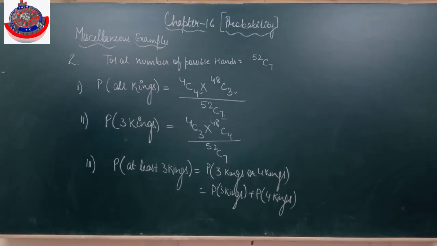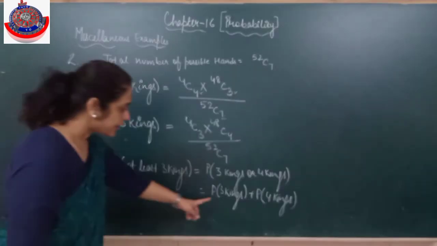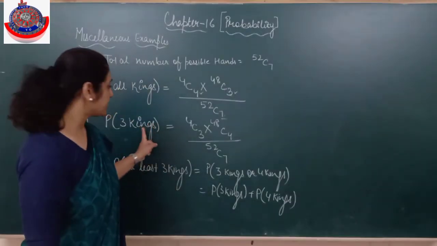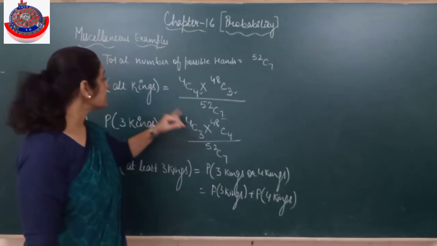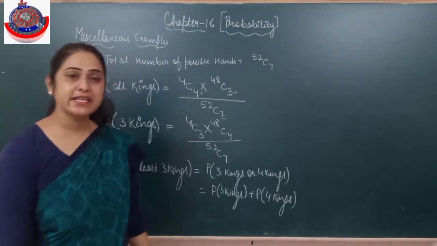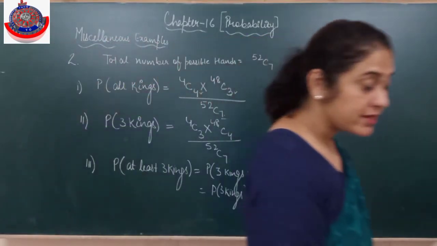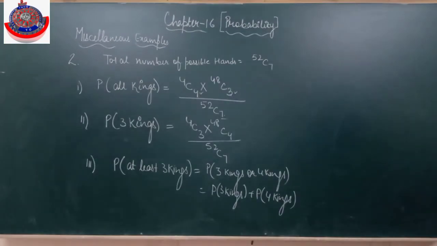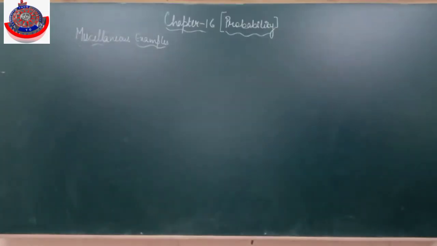Understood? 3 kings is what we just did, and 4 kings means all kings. So we will add the probabilities of the first and second parts, and we will get the probability of at least 3 kings. At least means 3 or more than 3. Is it clear? The next example.